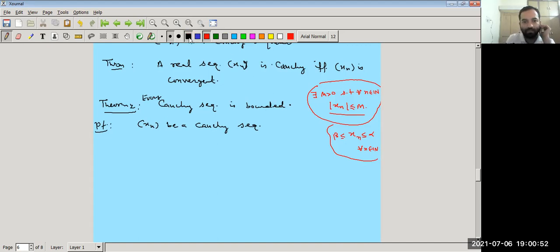So see, xn is a Cauchy sequence. We have to show that xn is bounded. Take epsilon equal to 1.